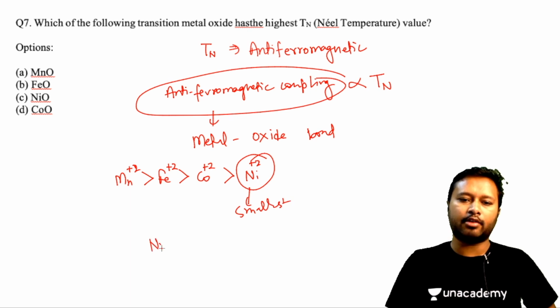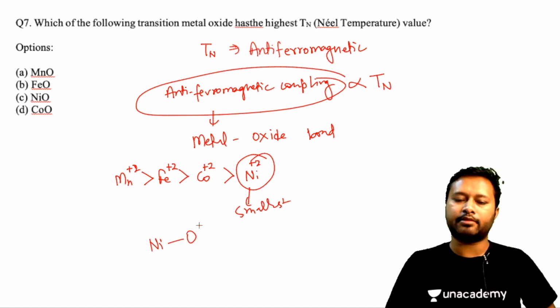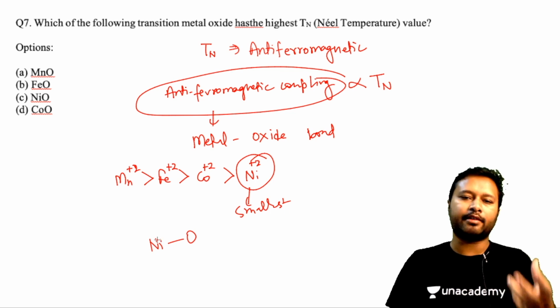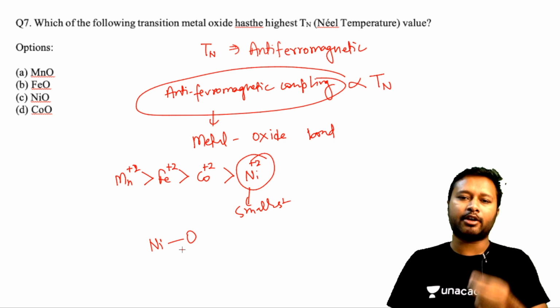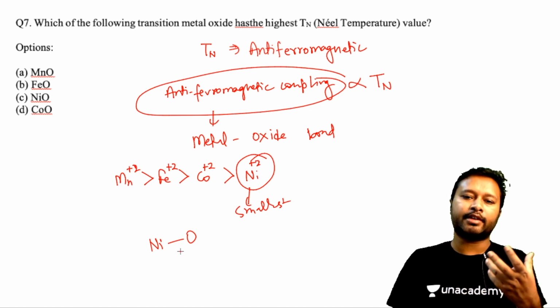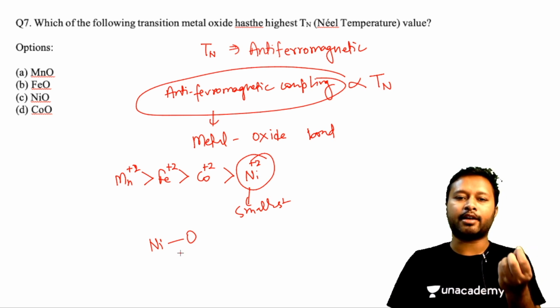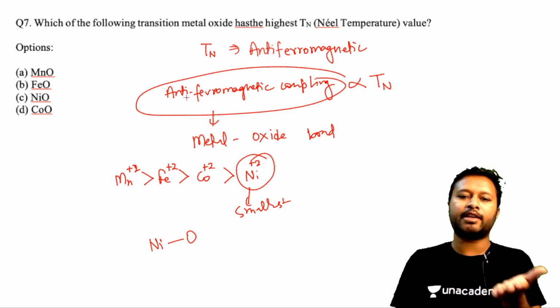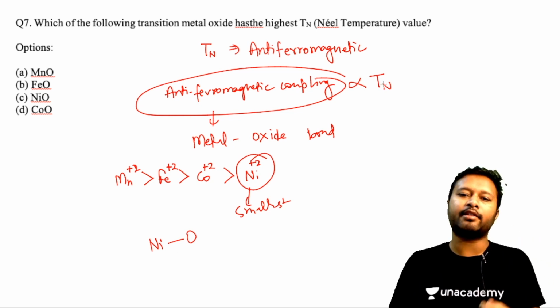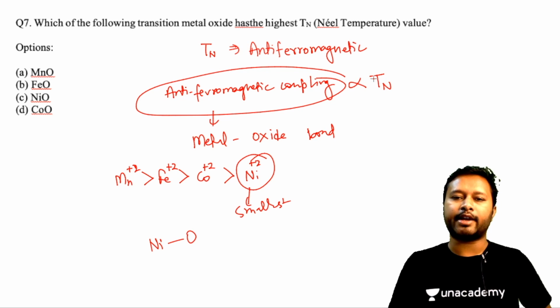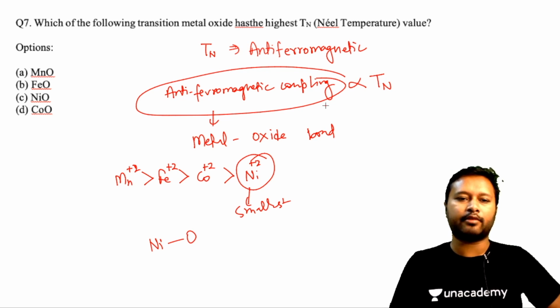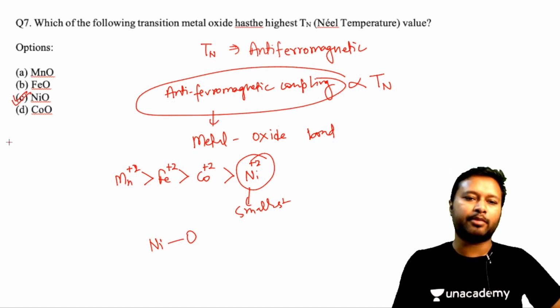So the nickel oxygen bond will also be the smallest one, because the metal itself is smallest. That makes this metal oxide have the strongest metal oxide bond, and the higher the metal oxide bond, the higher will be the antiferromagnetic coupling, and the higher will be Neel's temperature, or the value of TN. So the correct option will be option C.